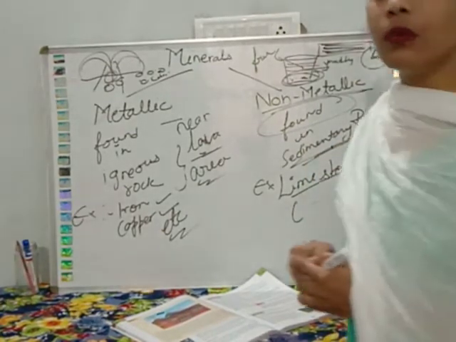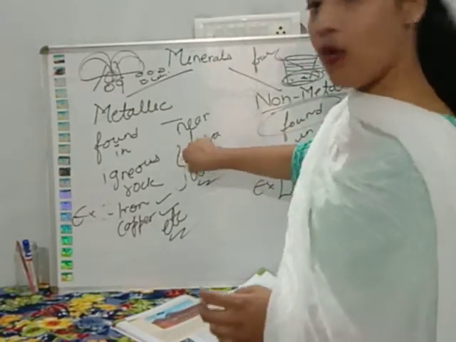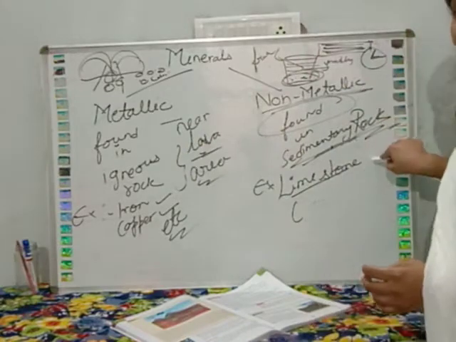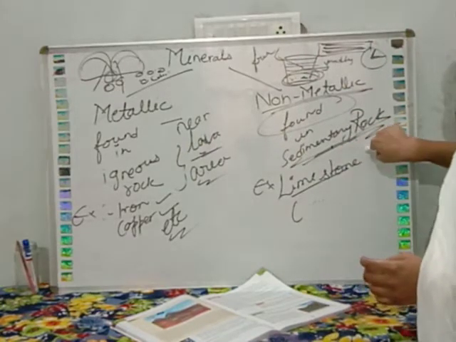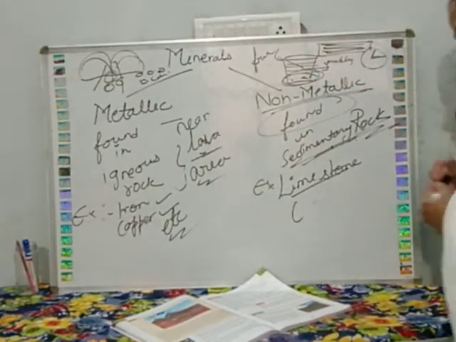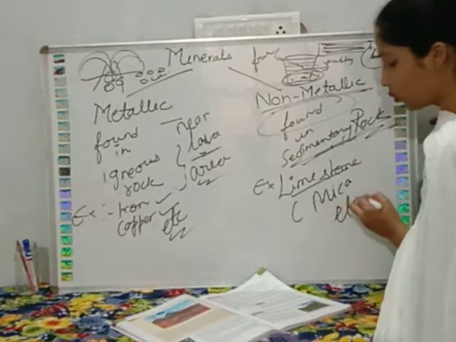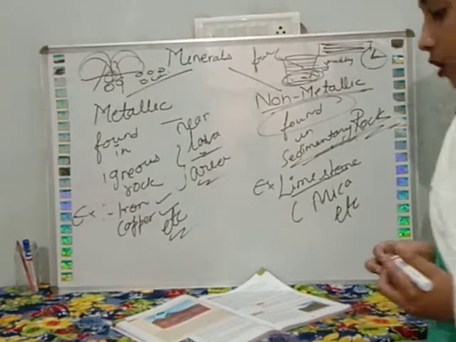So what is the difference between metallic and non-metallic minerals? Metallic minerals are found in igneous rock and non-metallic minerals are found in sedimentary rocks. Examples are iron, copper, and for non-metallic, mica and limestone, and many more. You can learn these examples from your book.